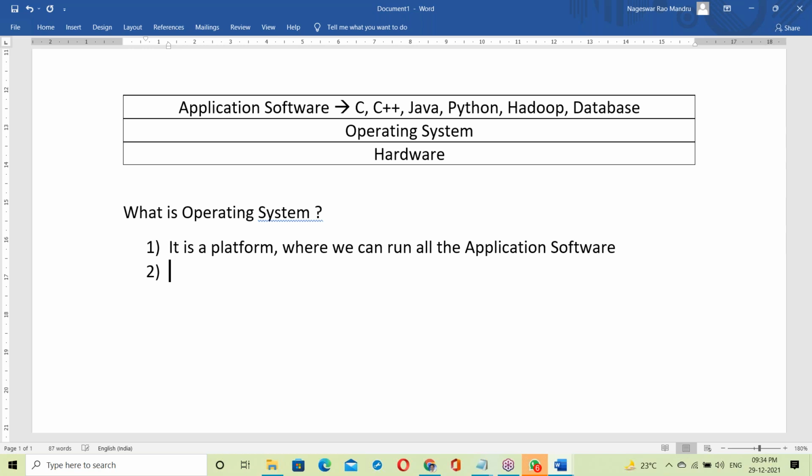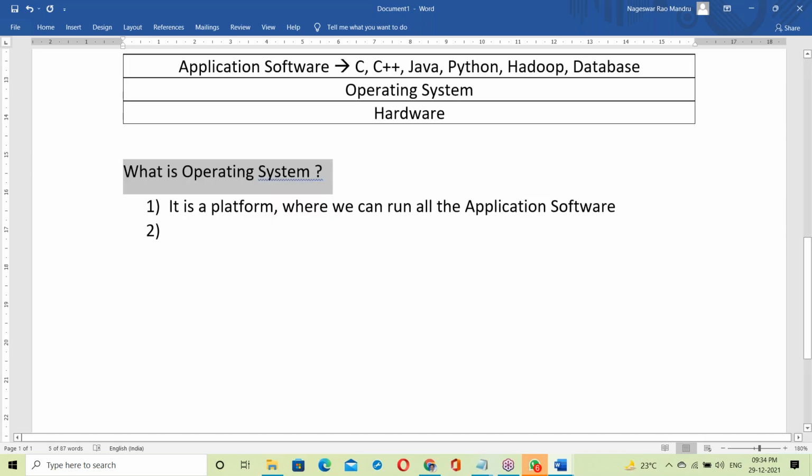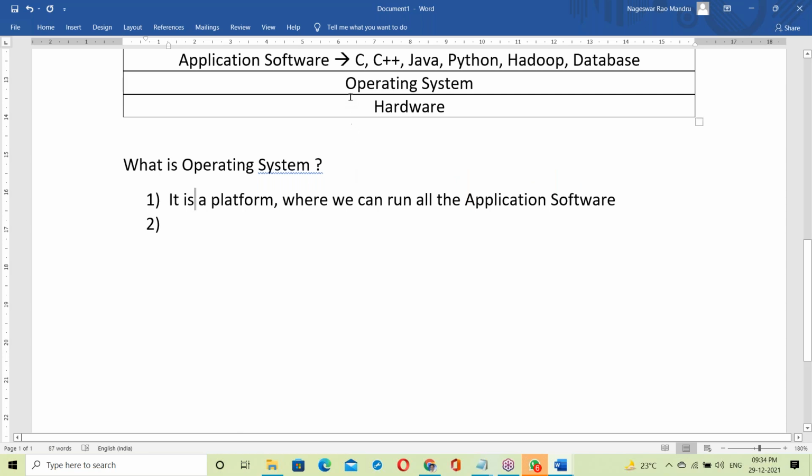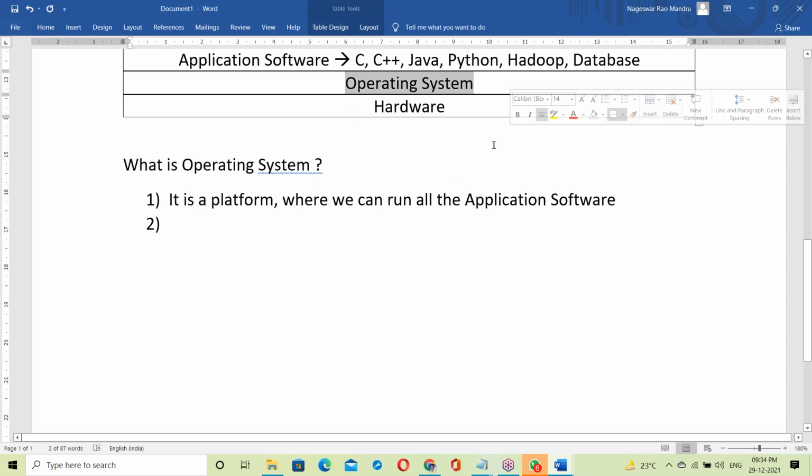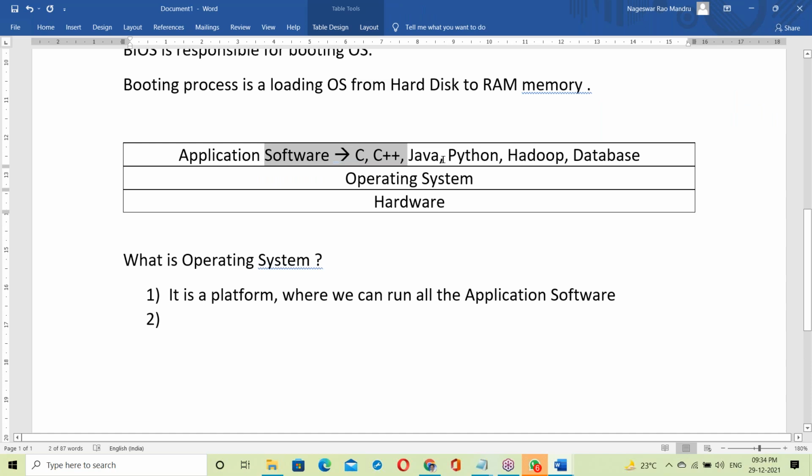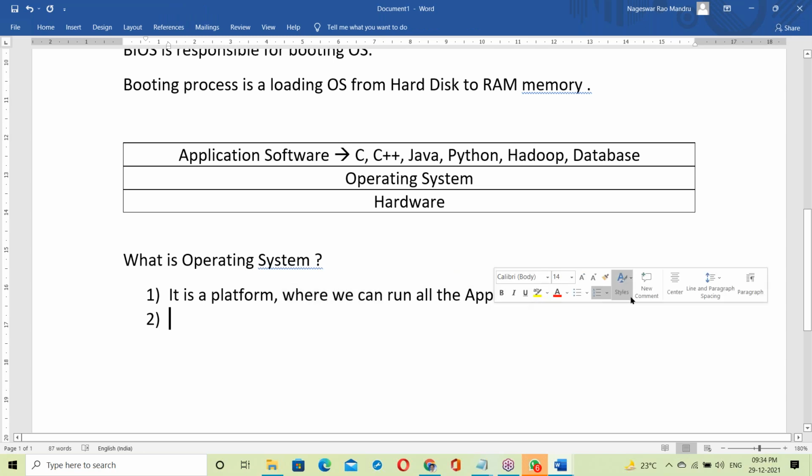So what is OS here? It's a platform. OS is acting like a platform. On top of it, all are running. It's a platform where we can run all the application software. That's it.